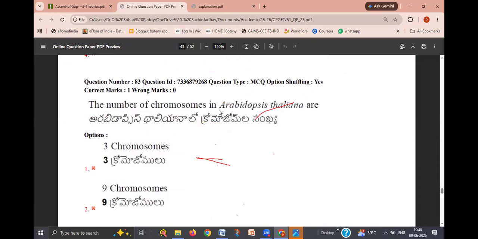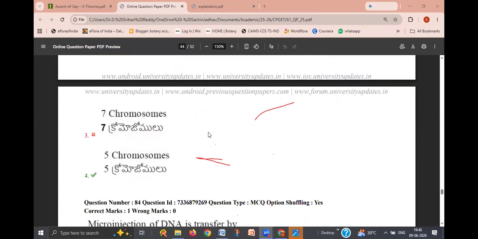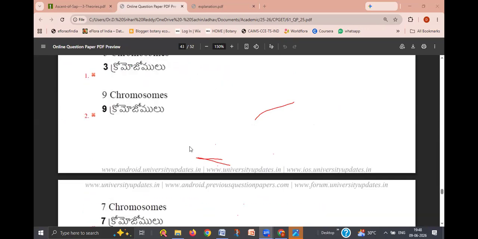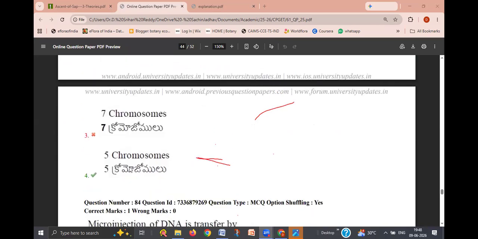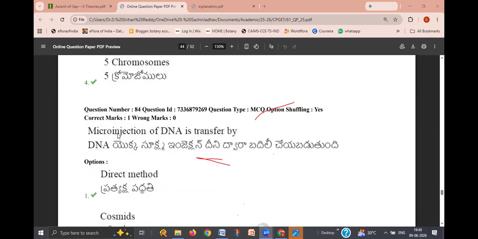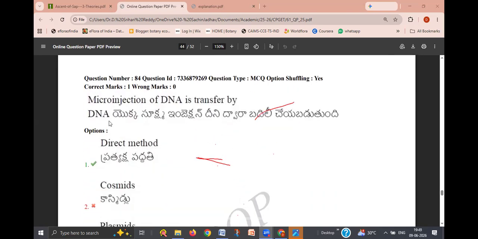The number of chromosomes in Arabidopsis thaliana. How many chromosomes are present? Here it is given as 5 chromosomes, but actually 5 pairs of chromosomes, or 10 chromosomes, is the right answer. But since 10 is not given, we can give the answer as 5 chromosomes. Actually, the number of chromosomes in Arabidopsis thaliana is 10. And microinjection of DNA is transferred by, what is that method? Direct method of transfer.